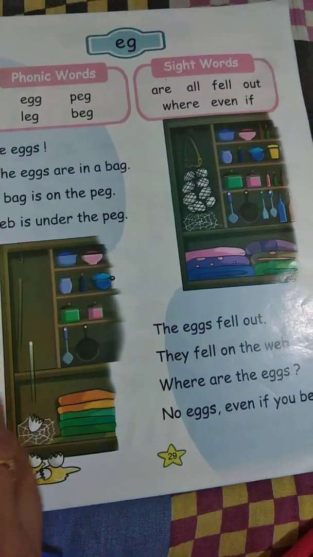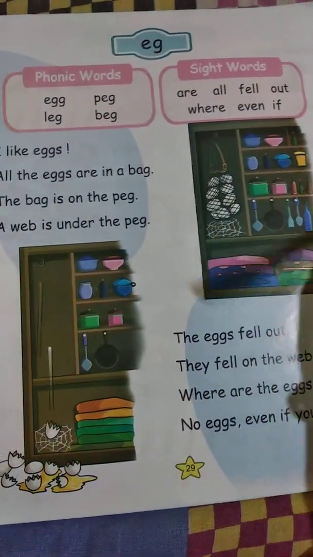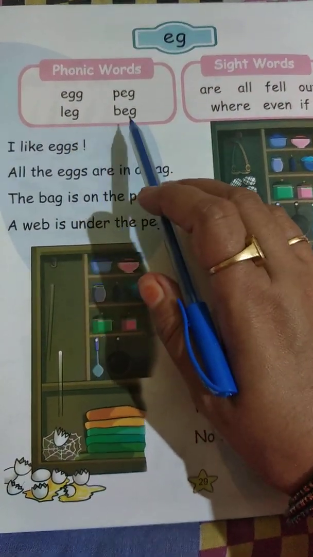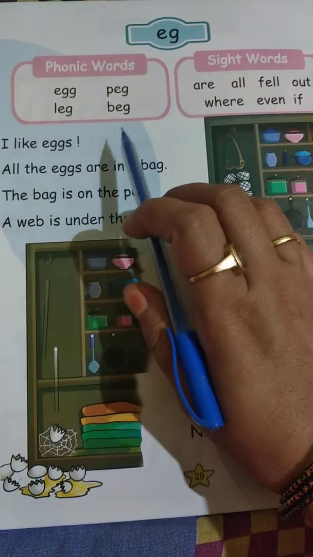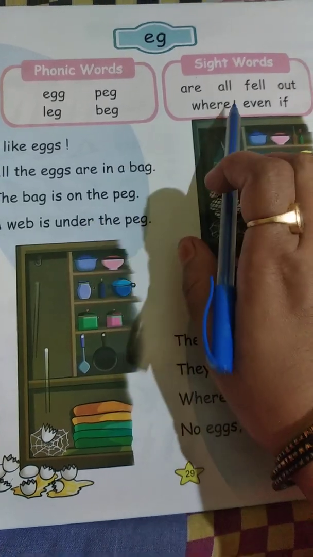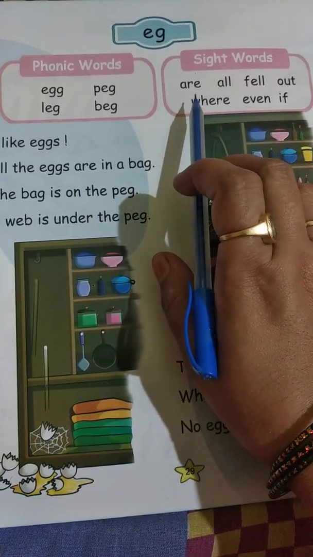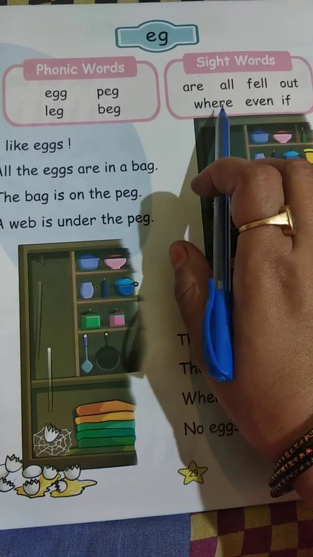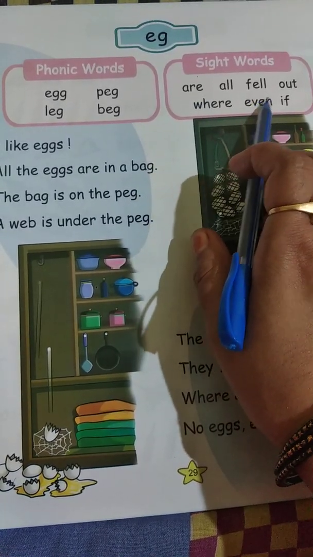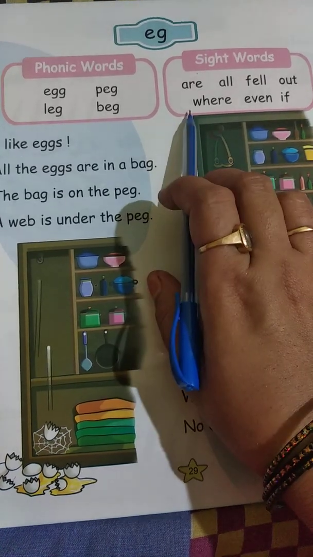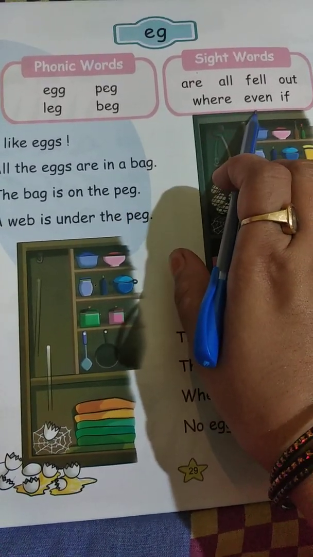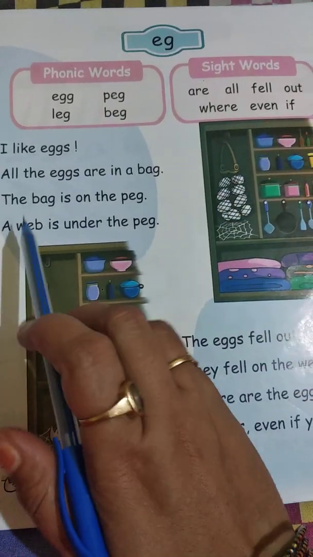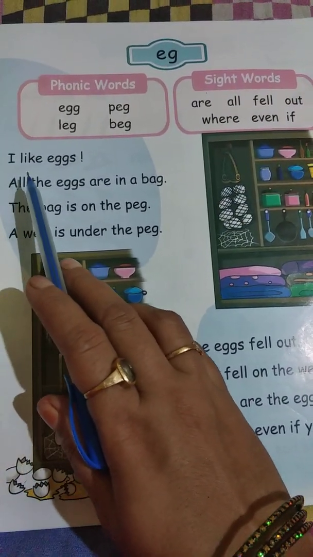Now you have to open page number 29. The phonic words: EGG egg, PEG peg, LEG leg, BEG beg. Sight words. Sight words is a common term in reading that has a variety of meanings. ARE are, ALL all, FELL fell, OUT out, WHERE where, EVEN even, IF if. These are sight words. Now we will read the first paragraph.